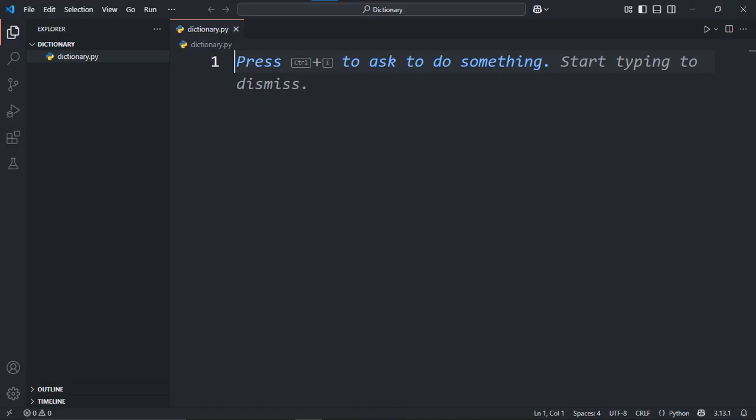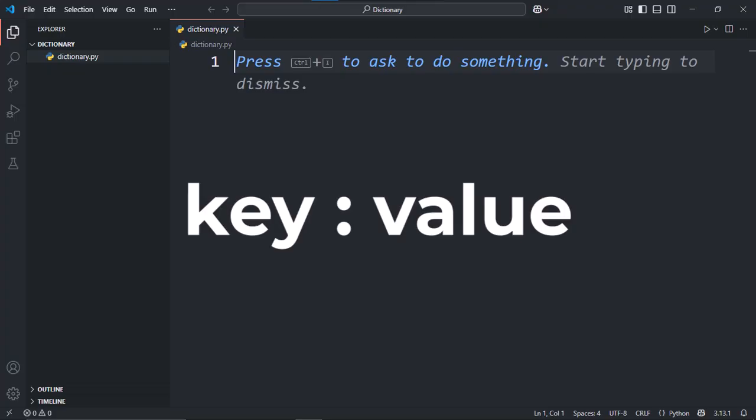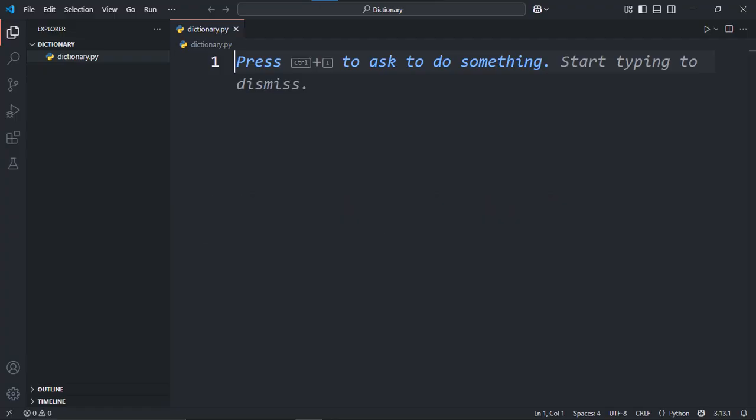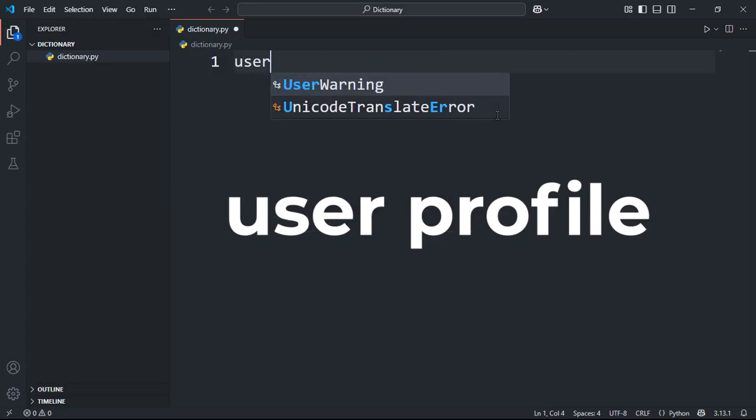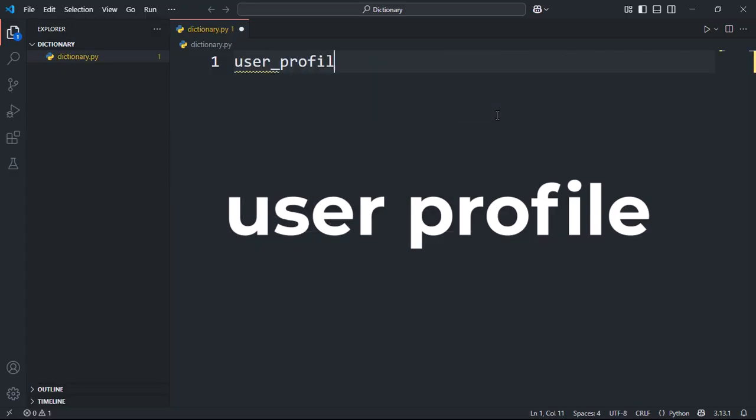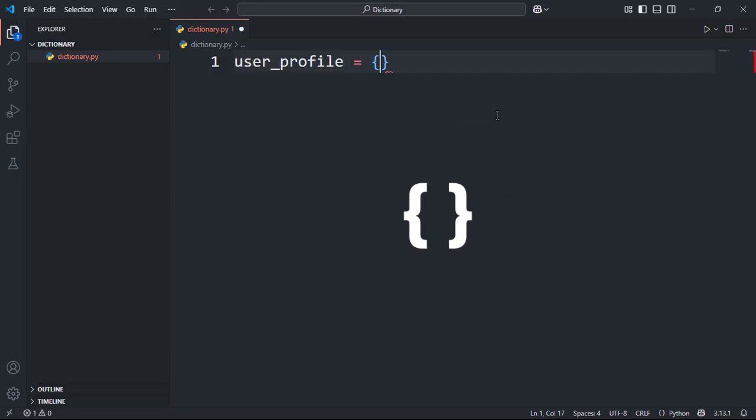So, the core idea behind a dictionary is storing information in key-value pairs. Instead of an index number, you have a unique key that you use to look up its corresponding value. Let's imagine we're creating a simple profile for a user. How would we do that with a dictionary? We start with curly braces, open and close. That's the signal to Python: hey, a dictionary is coming. See? Empty curly braces mean an empty dictionary.